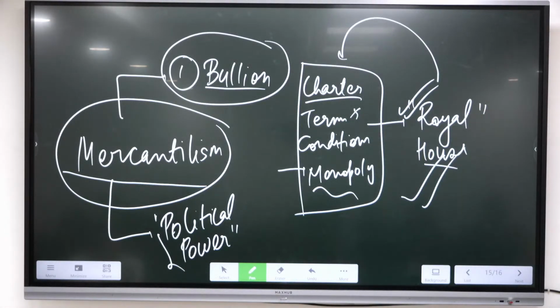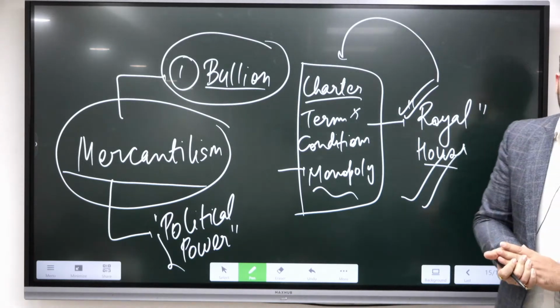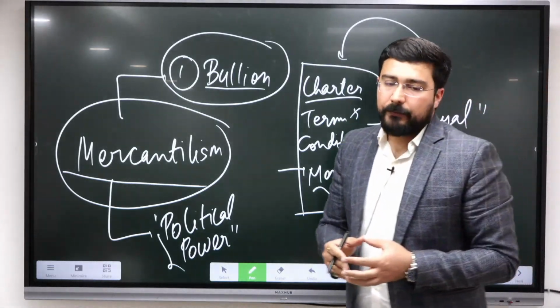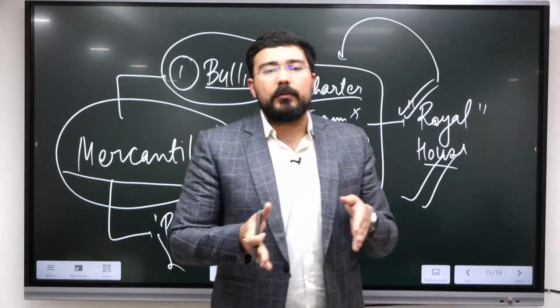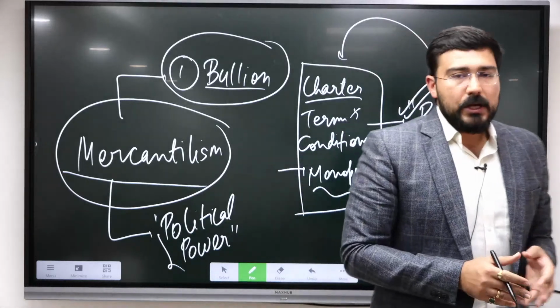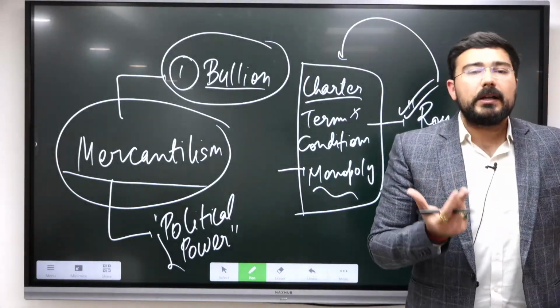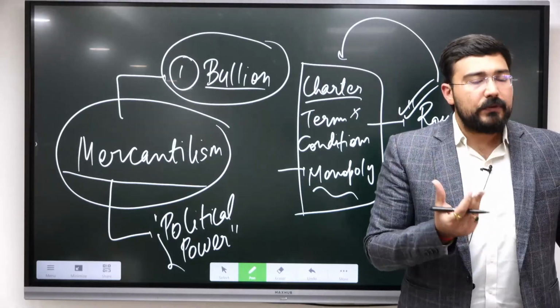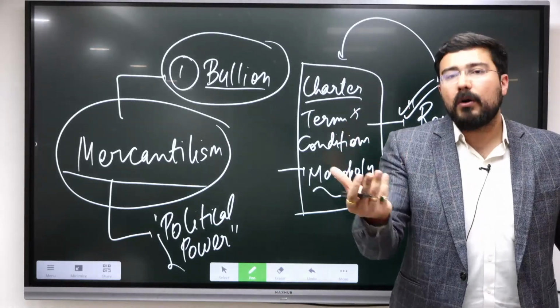So these were the major factors why they wanted to create a territorial empire in India. And the most important factor, the 18th century. The 18th century was marked by the decline of the Mughals. So a political vacuum was getting created, and this political vacuum could be seen in the Deccan. This vacuum could even be seen in the Bengal region.